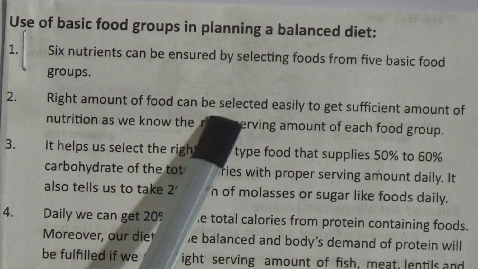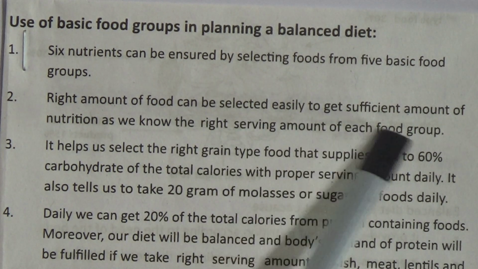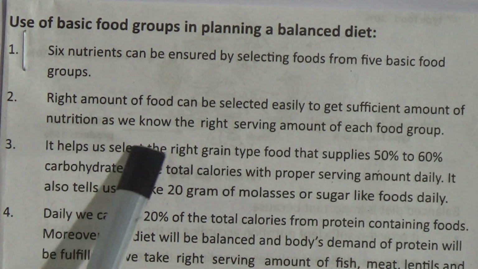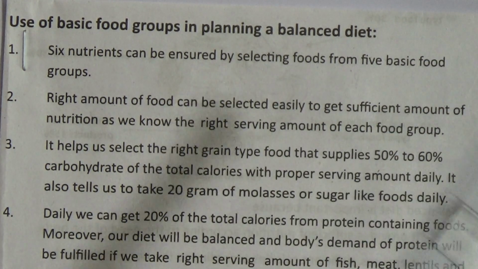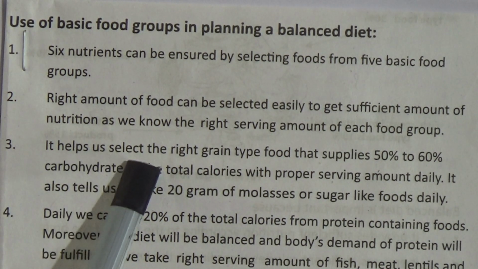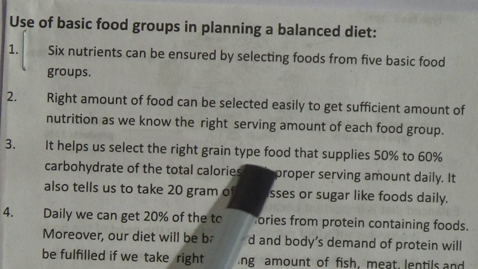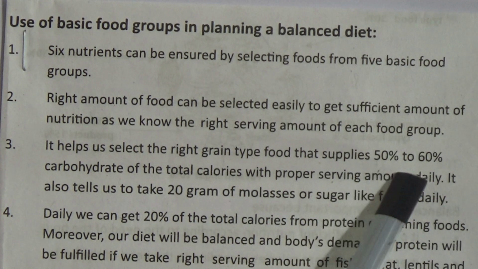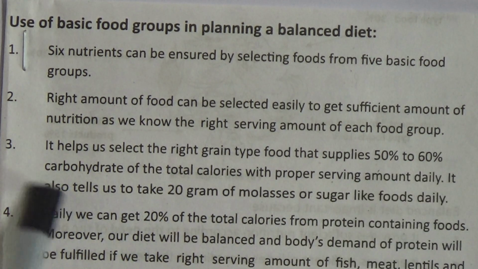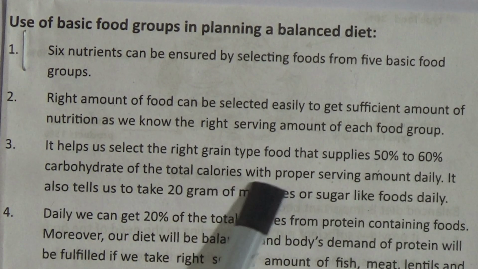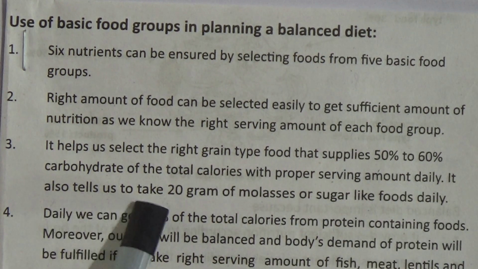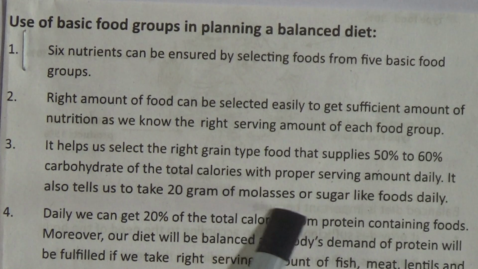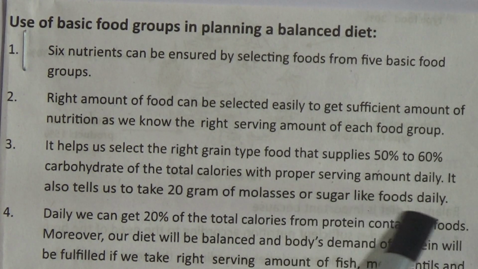Right amount of food can be selected easily to get sufficient amount of nutrition, as we know the right serving amount of each food group. Number 3. It helps us select the right grain type food that supplies 50% to 60% carbohydrate of the total calories with proper serving amount daily. It also tells us to take 20 grams of molasses or sugar-like foods daily.